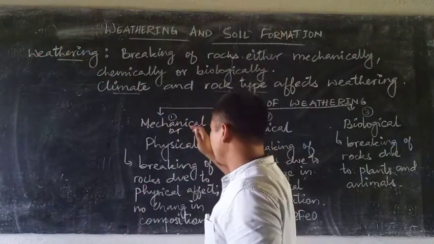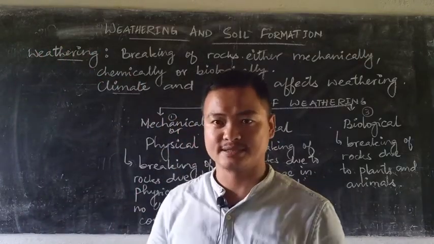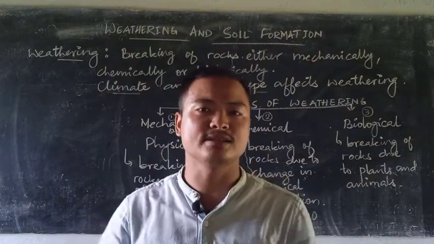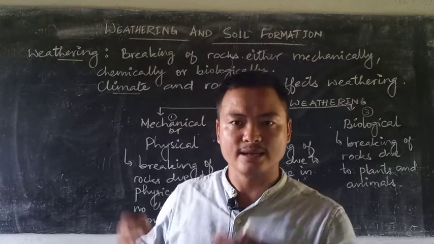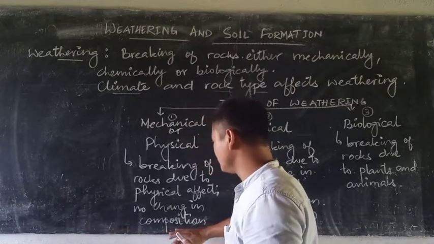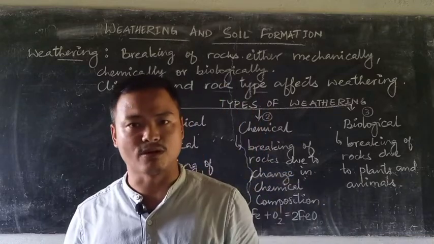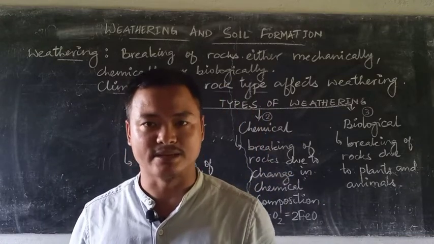This is how mechanical or physical weathering takes place. With a force applied, the rock breaks, and this is known as mechanical or physical weathering. But what needs to be understood very well is that there is no change in chemical composition in the rock while mechanical weathering takes place.